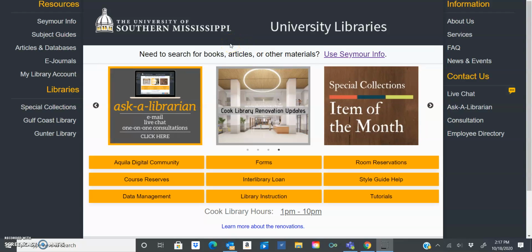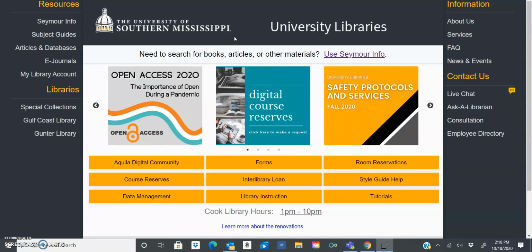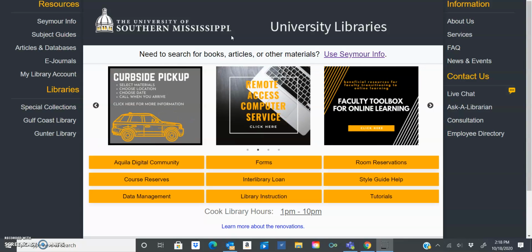Typically, you get better sources from the library databases than you do from Google Scholar. A lot of them are going to be peer reviewed, that kind of thing. So you just want to be careful about what sources you're using, like we discussed. But this is our university library website. So I wanted to show this to you.